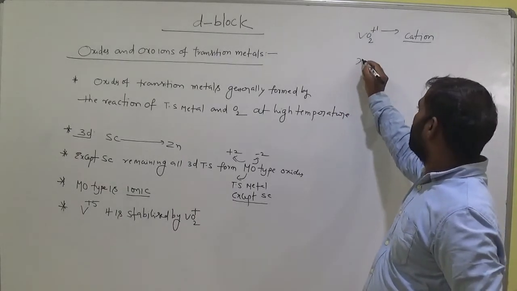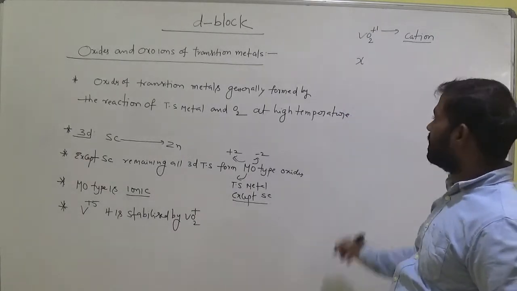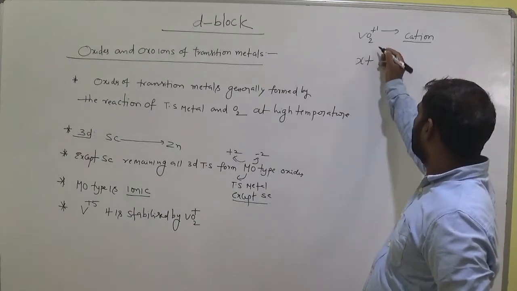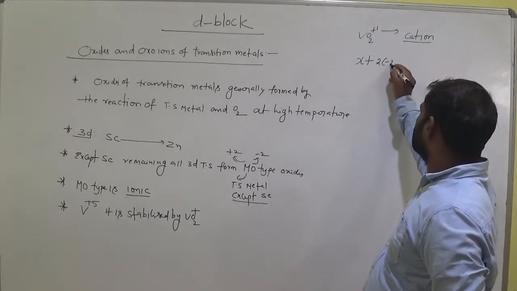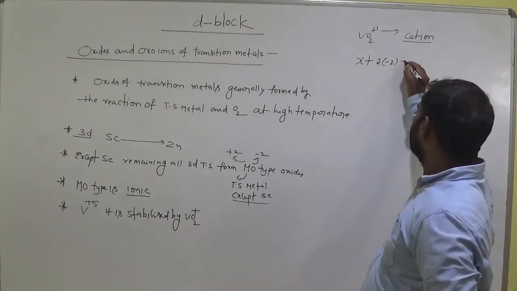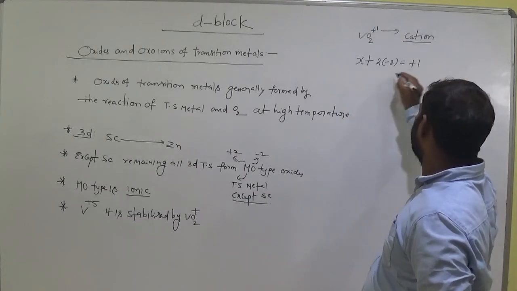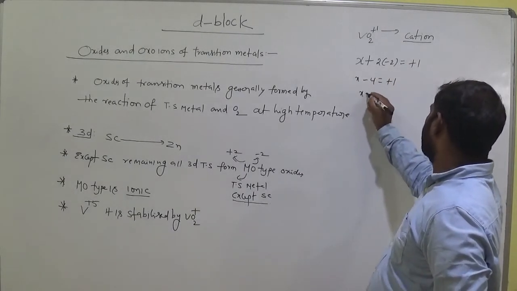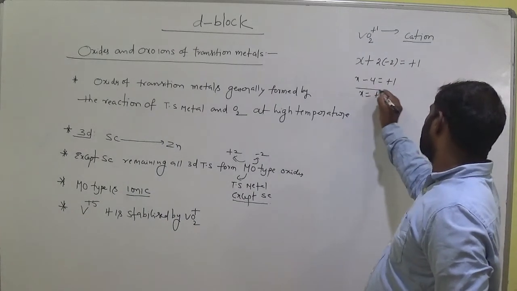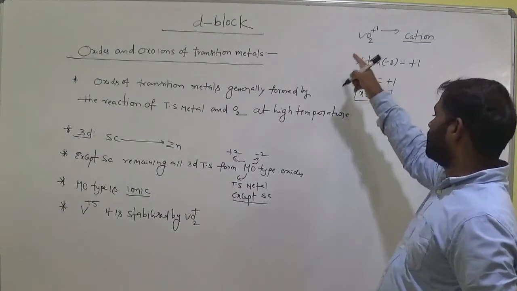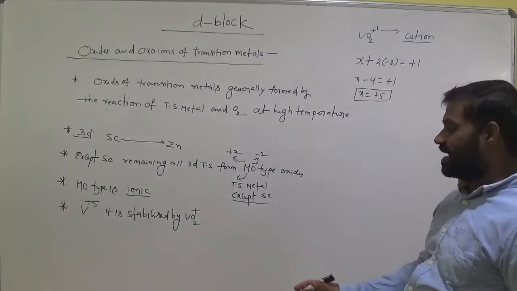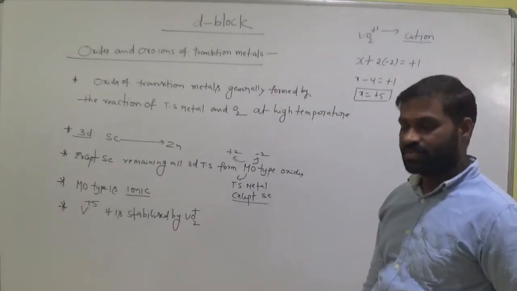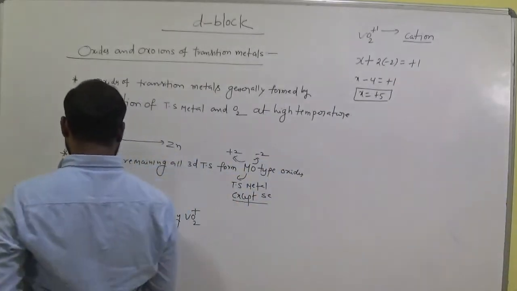Vanadium. So how many vanadium atoms here? We have only one, taken as X, plus how many oxygens? 2. Each oxygen carries minus 2 charge, then it equals plus 1. Am I right? X equals minus 4 plus 1, then X equals plus 5. So here vanadium plus 5 oxidation state is stabilized as VO2 plus. Okay?